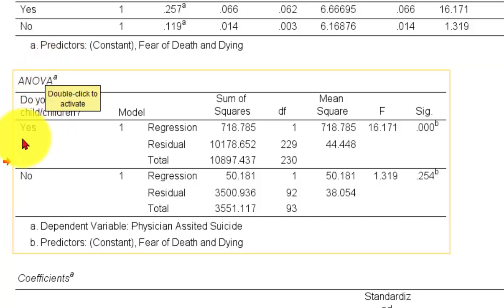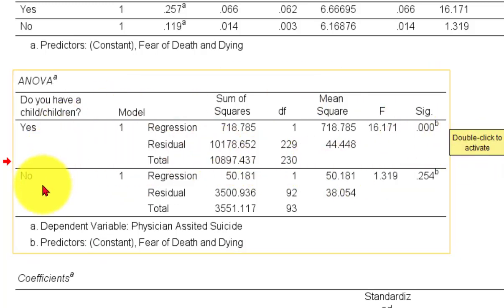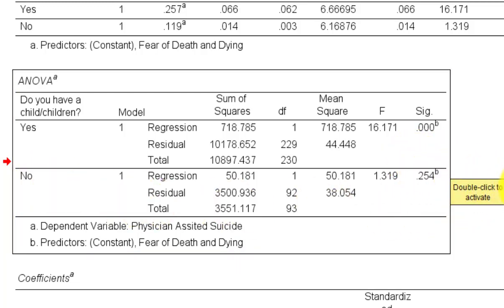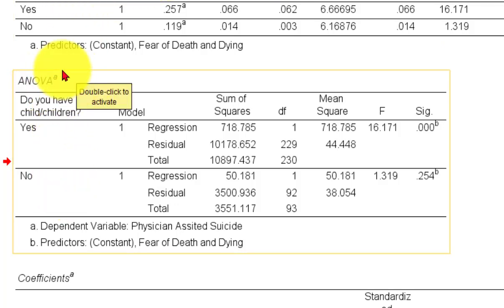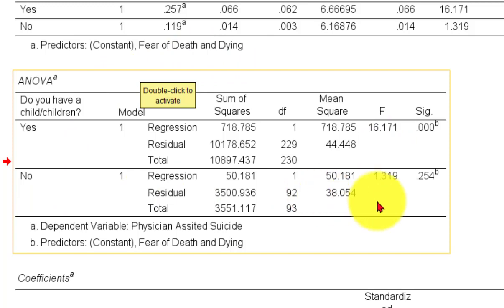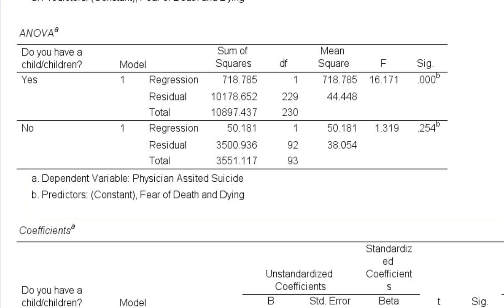So right off the bat, for those with kids, again, the relationship between POS and FOD is significant, right? But for the people without kids, it is not significant. Let me say that one more time. After splitting the file for whether they have kids or not, the software ran two separate regression models, and it indicated that the relationship between FOD and POS is significant for people with kids and not significant if they don't have kids, regardless of profession, okay? And again, that makes children, whether they have children or not, a moderator as well.